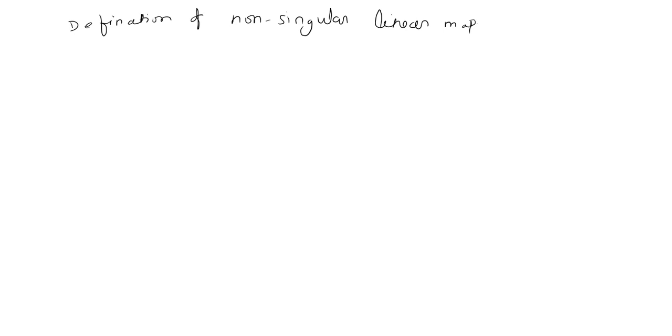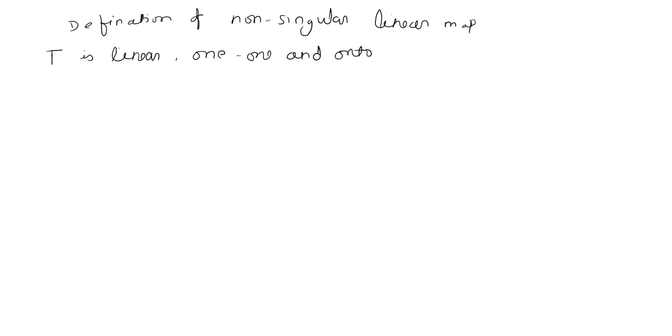So what is a non-singular map? Simply we can say that T, suppose T is any mapping which is linear, 1-1 and onto.